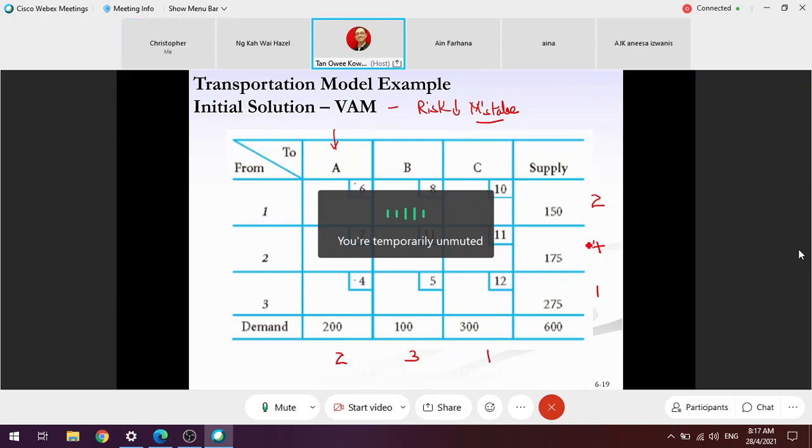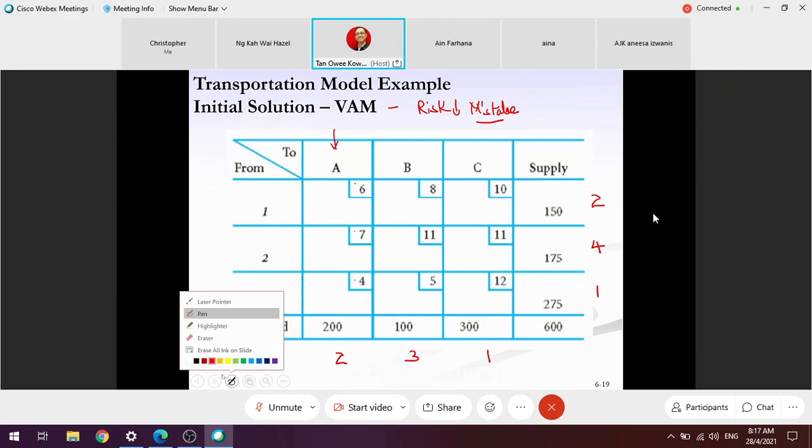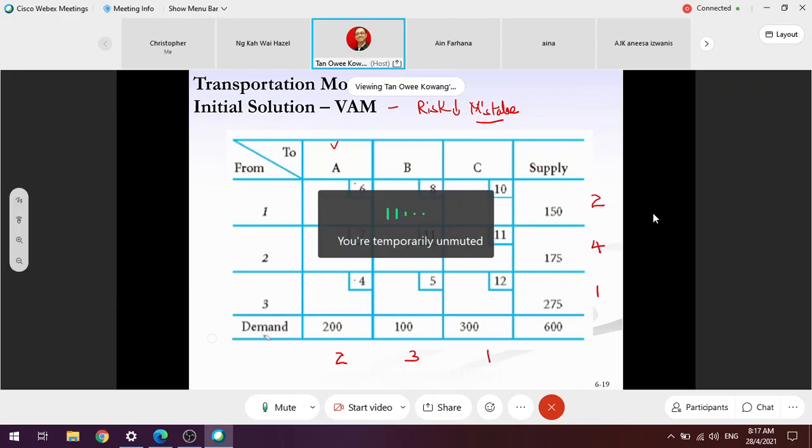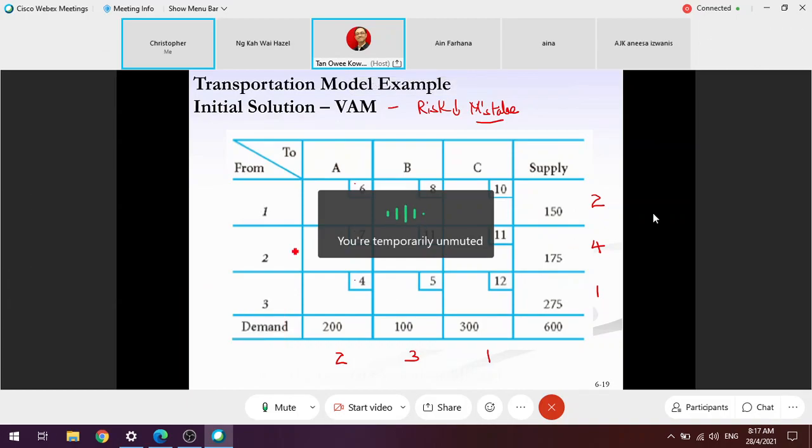Oh, this is 5? Which one is 5? No, not 4, correct, right? Correct. Yeah. So, all right. So that is the first step where you calculate the risk if you make a wrong mistake. So there are 6 numbers written there. Based on these 6 numbers, which number is the highest? 4 means I should try to avoid this mistake.